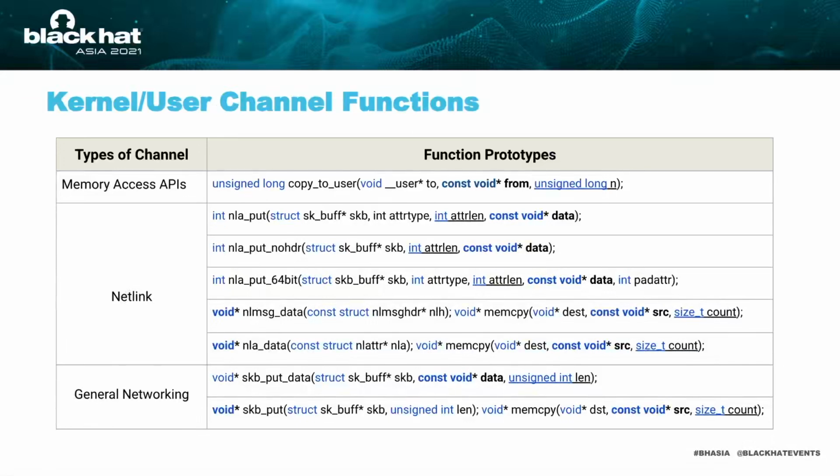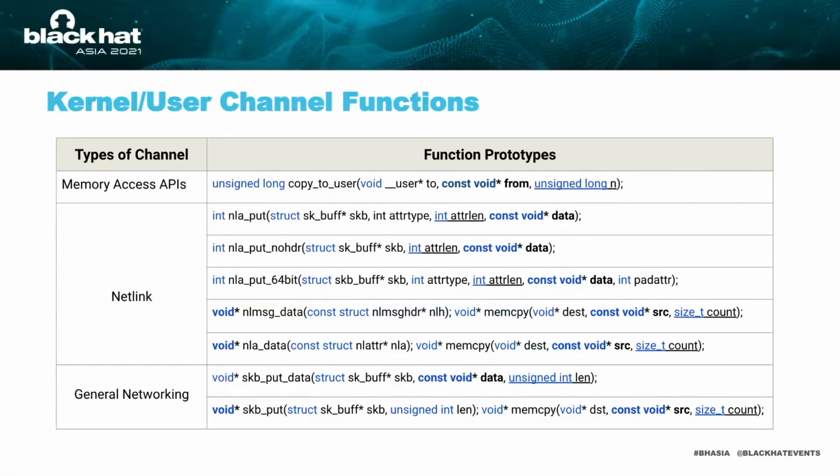Take the netlink put function as the example. Attribute length, which is highlighted with underline, is the size argument, and the data, which is in bold, is the source argument. The third one is general networking. For example, skb put data, in which length is the size argument and the data is the source argument. Some channel functions are the combination of 2 functions.